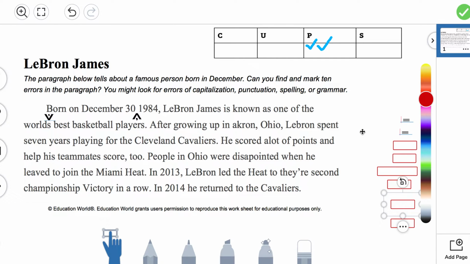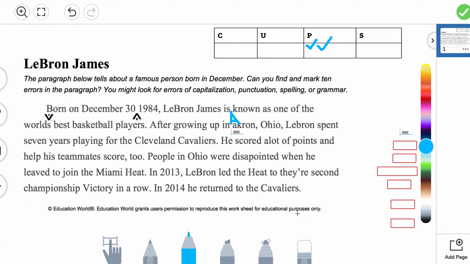After growing up in Akron, Ohio, now Akron is the city, Ohio is the state, so Akron is a proper noun. So what I want you to do is we need to capitalize the A in Akron. So what you're going to do is you're going to move this editing mark. The 3 lines underneath signifies that that letter needs to be capitalized from a lowercase a to an uppercase A. Then I want you to get your marker, and I want you to draw an uppercase A above it. Great job, fourth graders. Make sure to follow along with me.